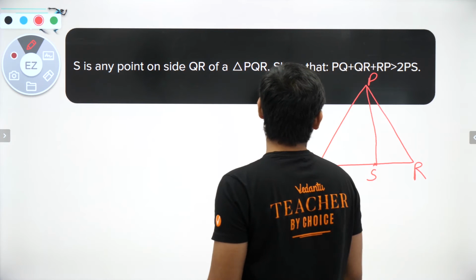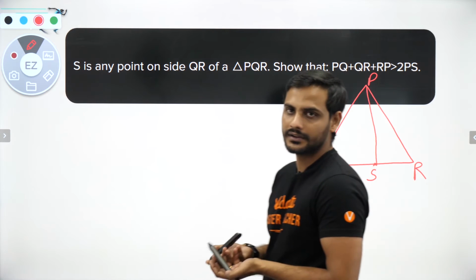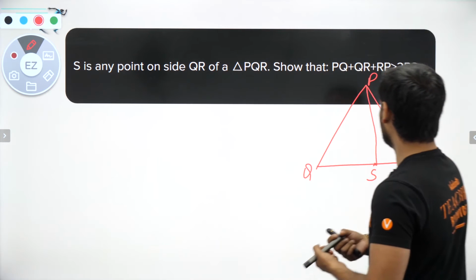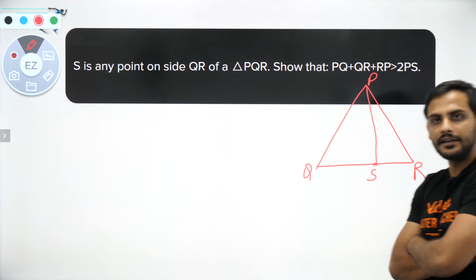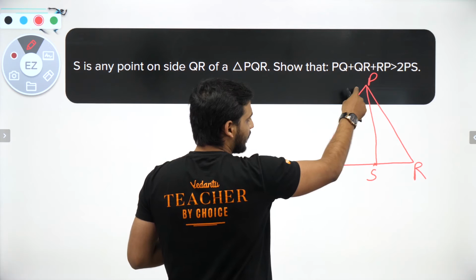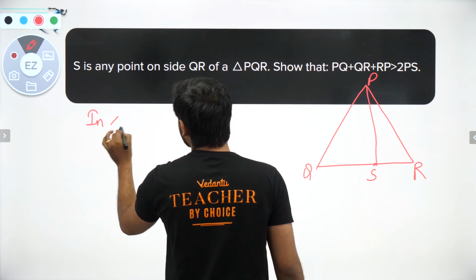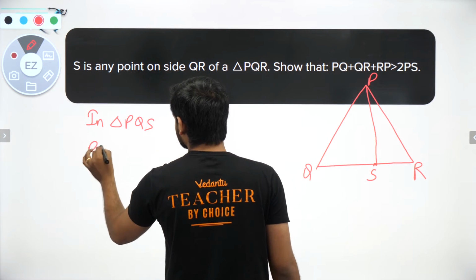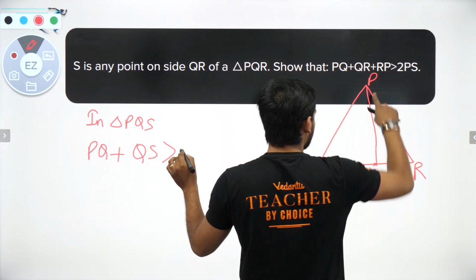This I need to prove. I don't know anything. Where is S? So I will use nothing, but I have this one thing: I can use the triangular inequalities. So let us use the triangular inequalities in triangle PQS. I will say in triangle PQS, PQ plus QS should be greater than PS.